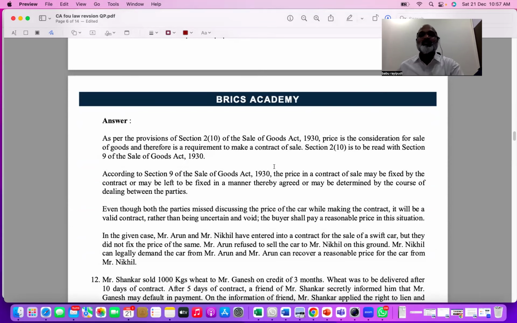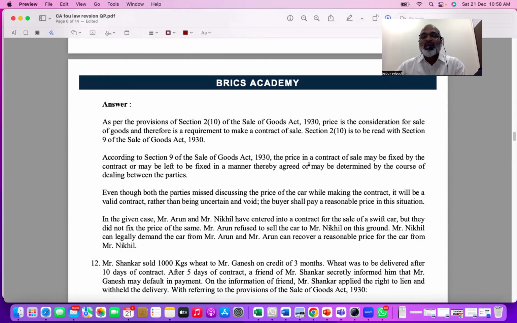First of all, in sale of goods, what is the consideration? In the first paragraph, we are trying to understand that price is a consideration that has to be made in money only. If the seller agrees, it can be made partly in cash, partly in kind also. So first, you say consideration in sale of goods is money or price. Next is the second paragraph: the price of the contract may be fixed by the contract, or left to be fixed in a manner agreed. So there are important points there if you see.